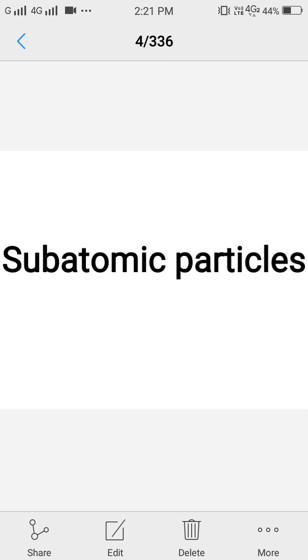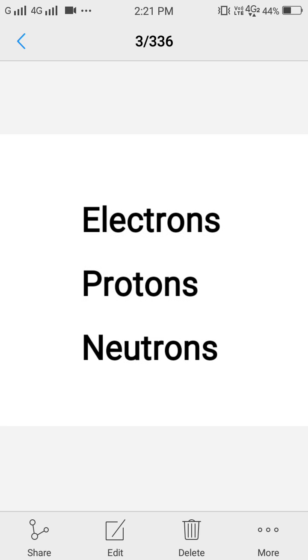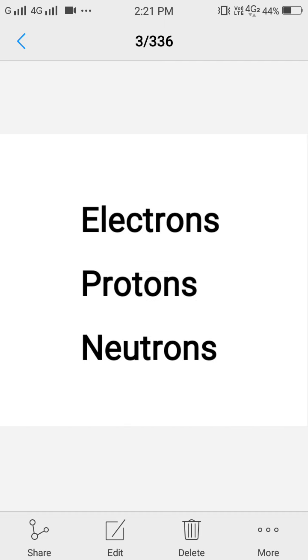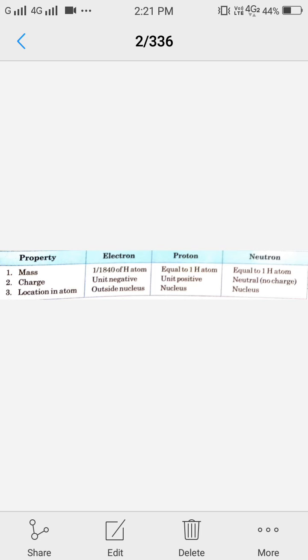In the early 20th century, it was found that an atom is made up of even smaller particles, namely electrons, protons, and neutrons. These particles are known as subatomic particles or fundamental particles. Electrons are negatively charged, protons are positively charged, neutron has no charge.